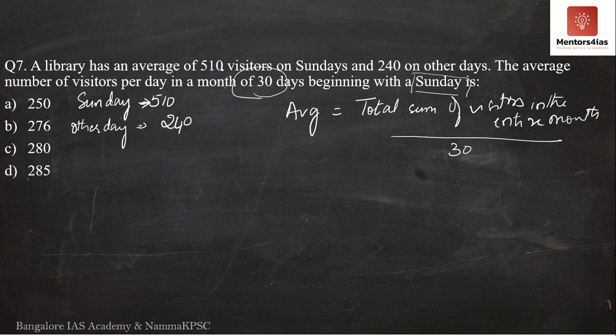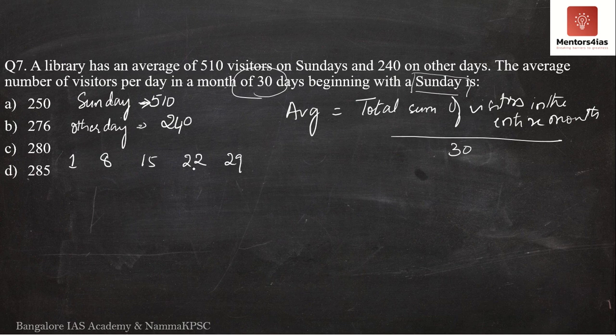If the month is going to start on a Sunday, meaning the first of the month will be Sunday, then 7 days later, 1 plus 7, the 8th of the month will be a Sunday. 8 plus 7 is 15, the 15th will be a Sunday. 15 plus 7, 22. 22 plus 7, that is 29.